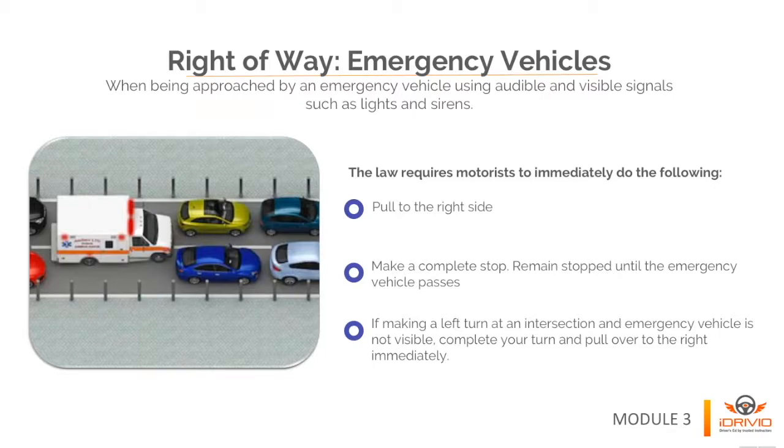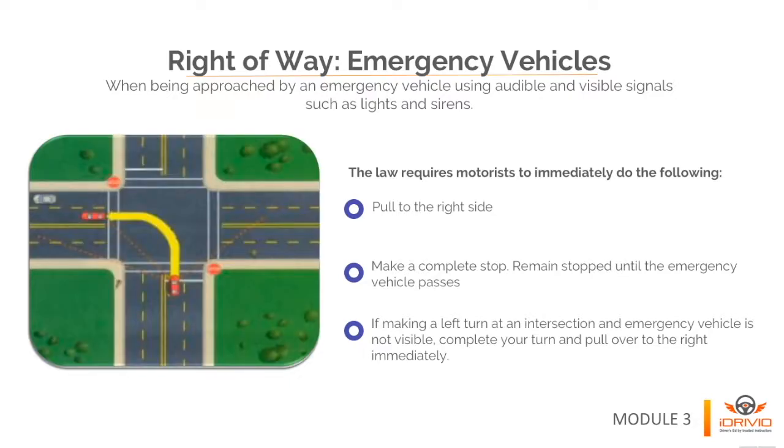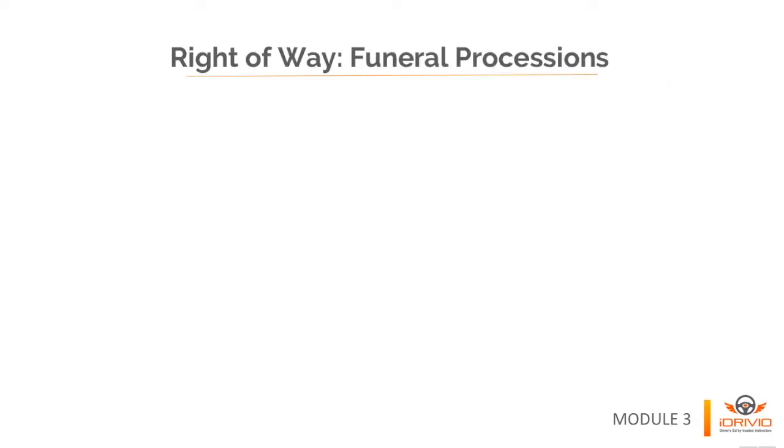If stopped at an intersection with 2-way traffic, remain stopped until the emergency vehicle passes. If making a left turn at an intersection and the emergency vehicle is not visible, complete your turn and pull over to the right immediately. The right-of-way for funeral procession.